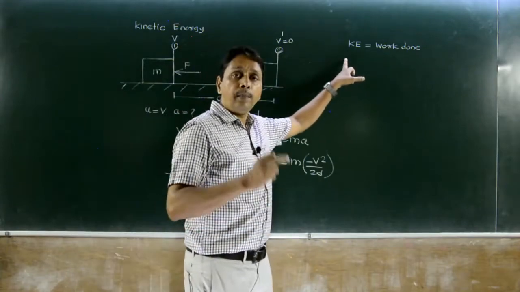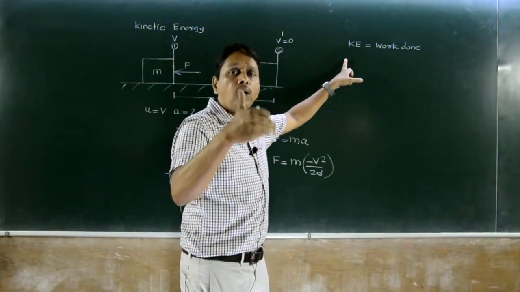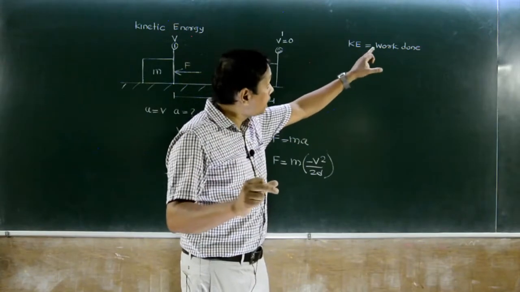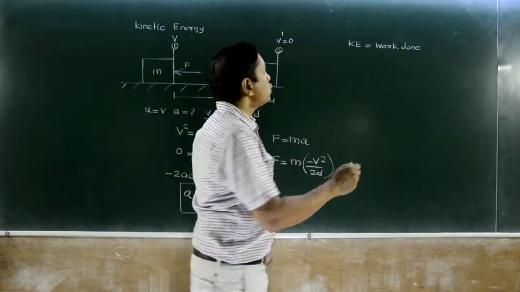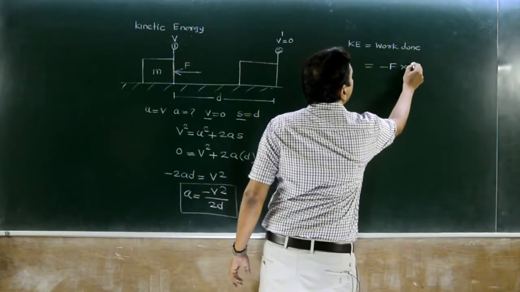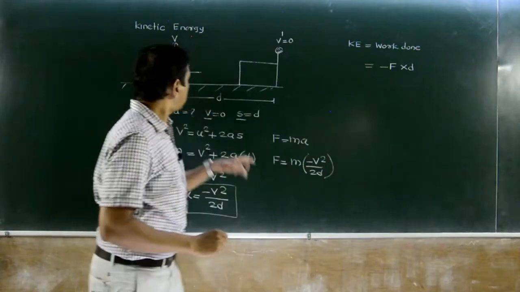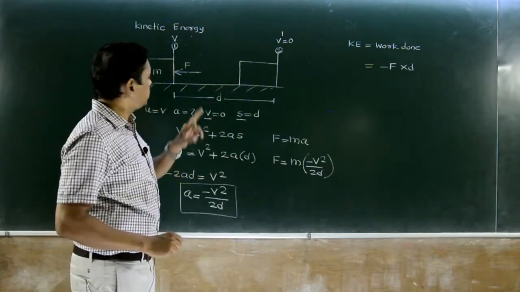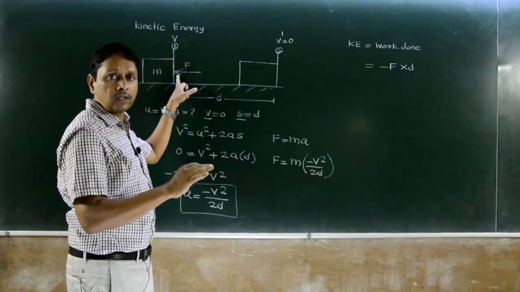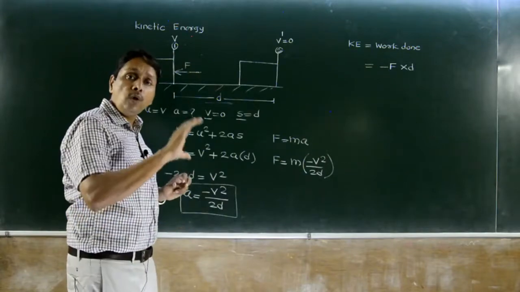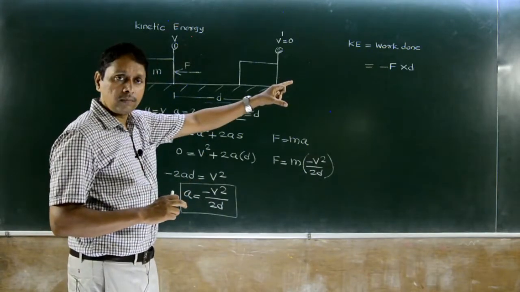Because at point 1 the body has kinetic energy, and that is converted into work done. So how much work is done? Force F into displacement d. Why negative? Motion is towards the right and the force is towards the left, they are opposite, therefore minus.